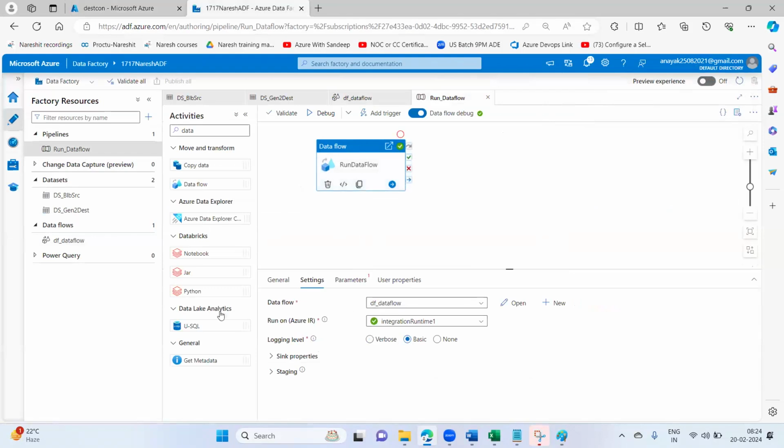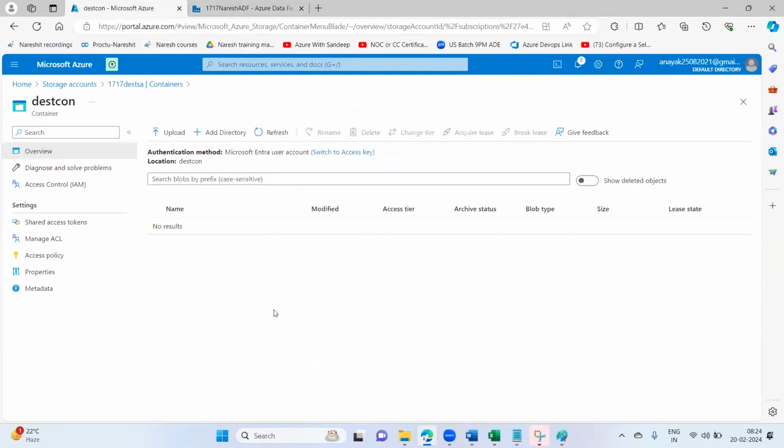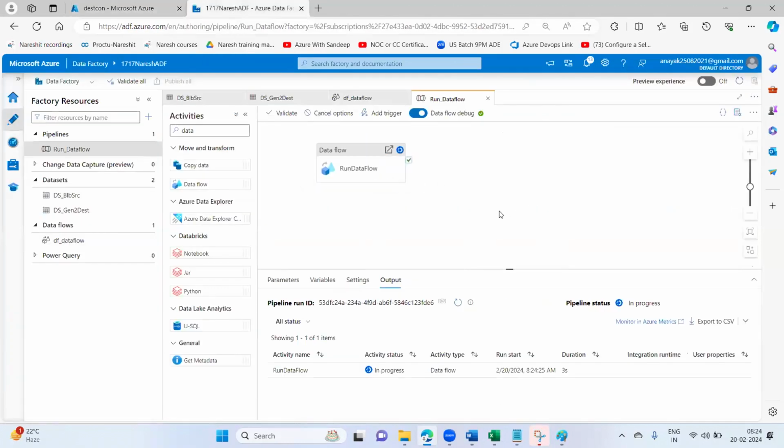This is fine. Now debug. One file I'm expecting. So individual files, multiple files, you can get the output in your destination, or in one file also if you want, you can do it that way as well. Just hold on, let us see whether it will succeed or not.